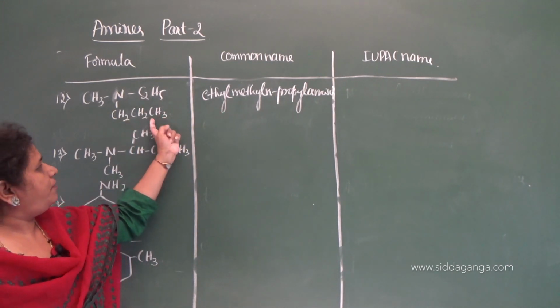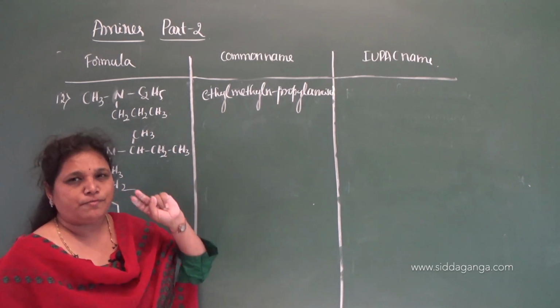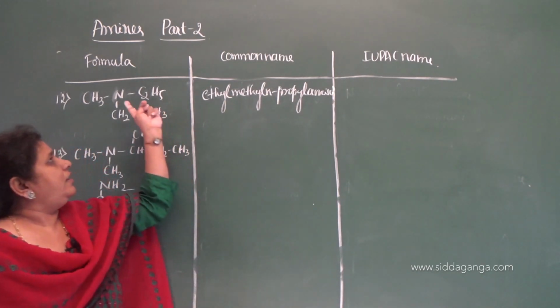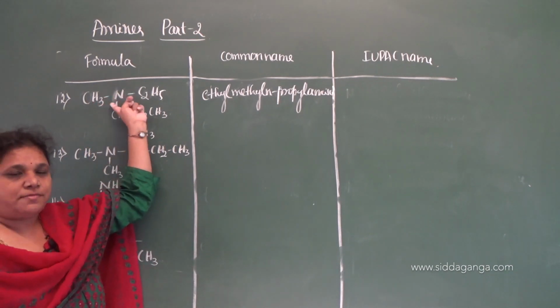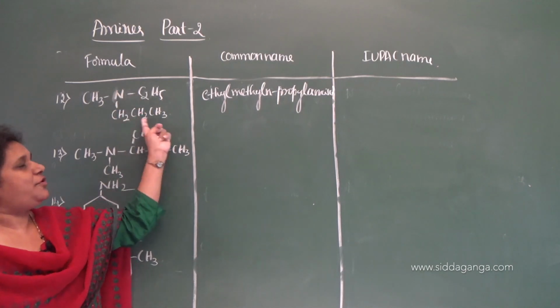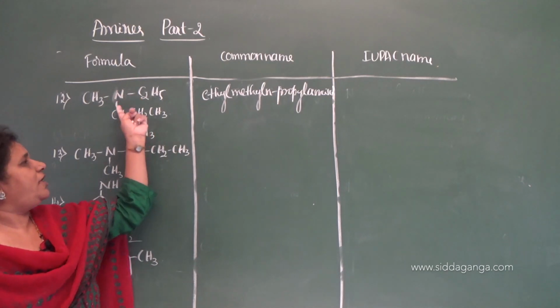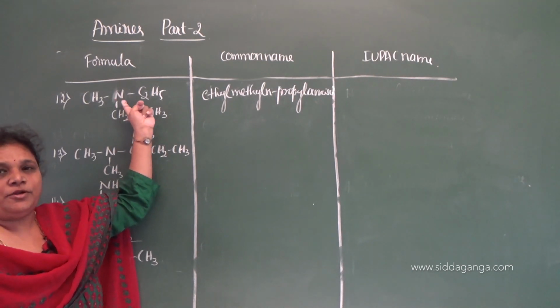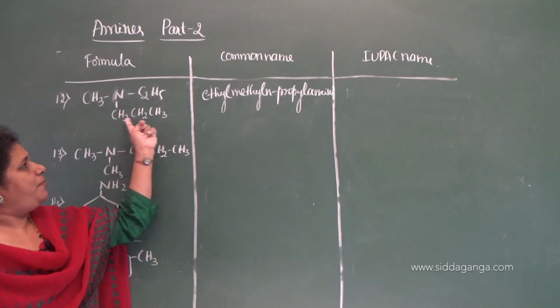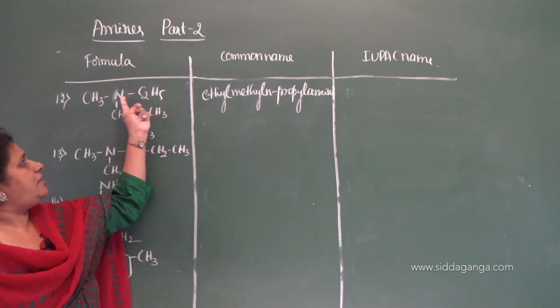While going with the IUPAC name, you have to take 2 groups as a prefix, which are smaller groups, and here ethyl and the methyl groups are smaller compared to that of propyl. Therefore, propanamine is the root word. Propane 1-amine, because on the first carbon only the nitrogen of amino group is attached. Therefore, propane 1-amine, but it is prefixed with N-ethyl, N-methyl.